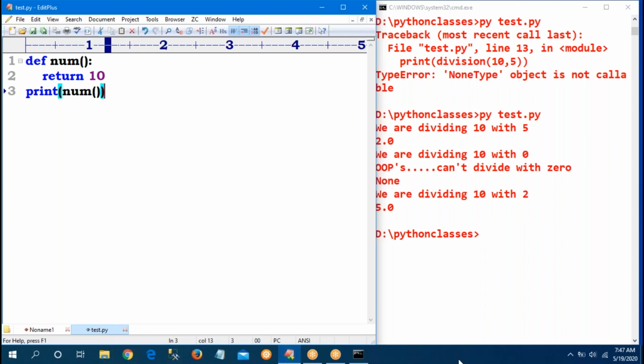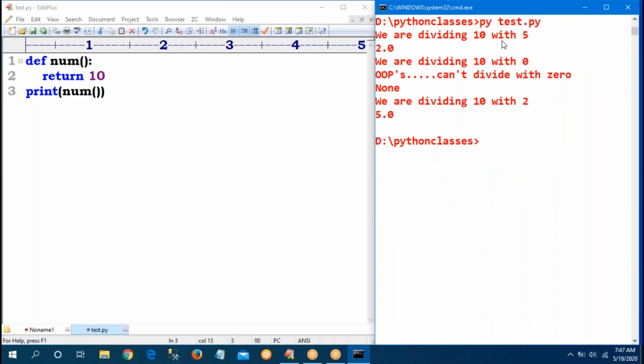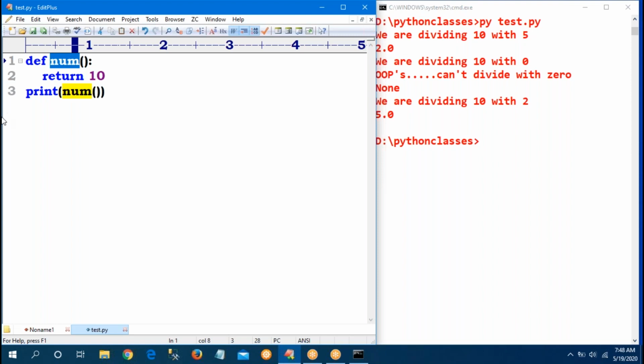Sir, if you run this, what is the output I will get? It is 10, because the number function returns 10. Print of number, so the number function I am calling, and print will receive the return value 10. Perfect.